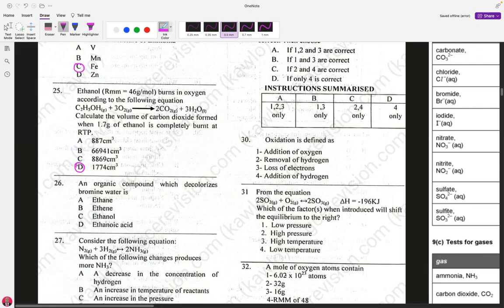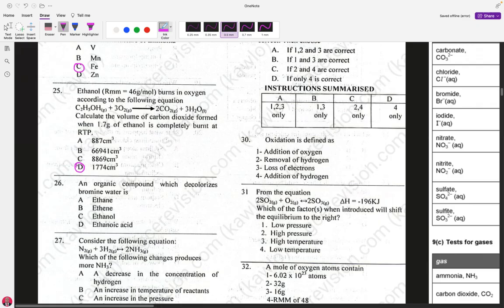Question number 26. On question number 26, this is what you are going to say. An organic compound which decolorizes bromine water is what? Remember, these are some of the tests you are supposed to study very well. The test for a double bond, for example, alkenes, they have a double bond. They have a test, and the test is the one that decolorizes bromine water.